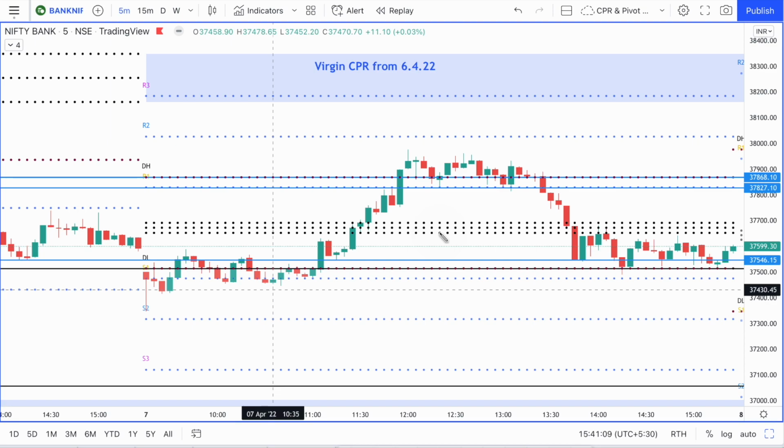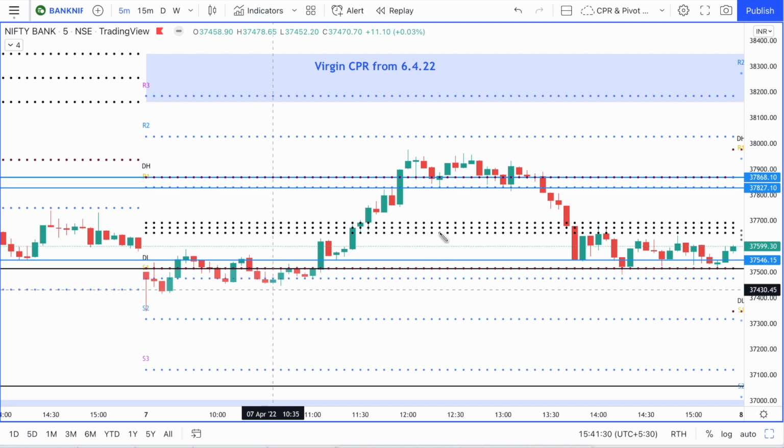Had it been a wider CPR, price would have respected the CPR. And see, CPR anyway acts as a magnet to price. So whenever price breaks through an important level like the PDL from the bottom, the chances of the price being pulled towards the CPR like a magnet are very high.